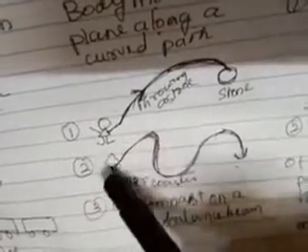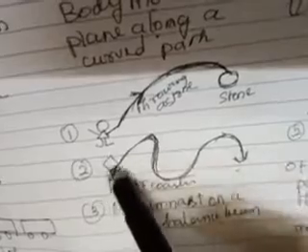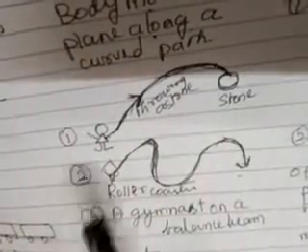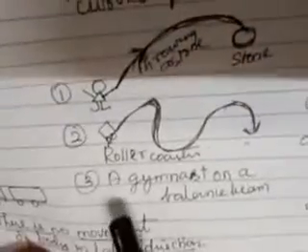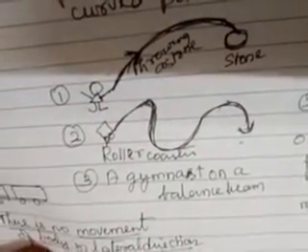A roller coaster which is moving in a curved path. So it will involve both x-axis and y-axis. Therefore, it is a two-dimensional motion. And a gymnast who is standing on a balance beam, or you would have seen in a circus,